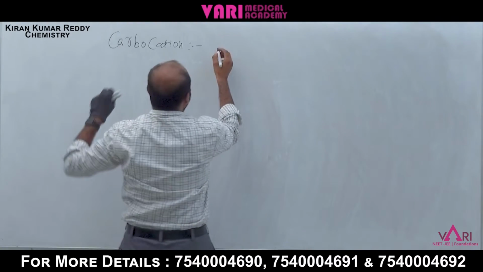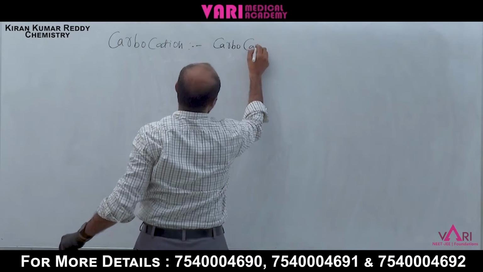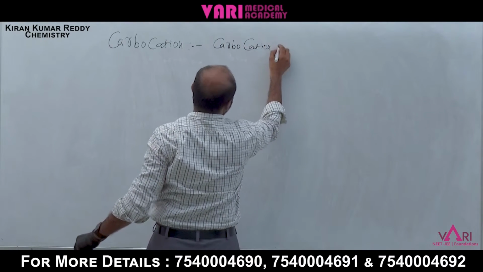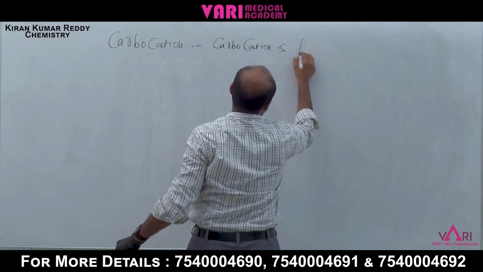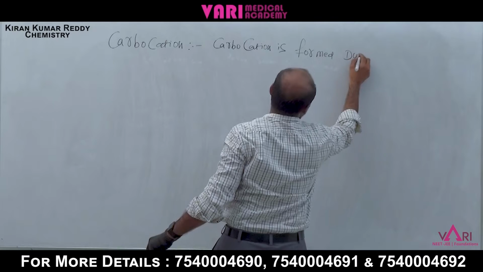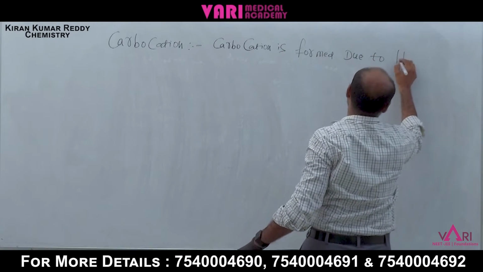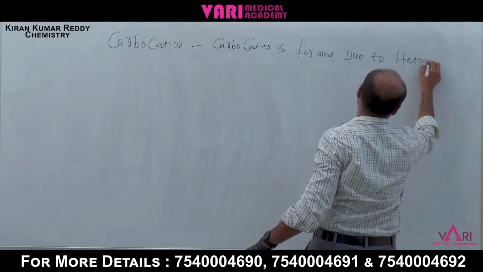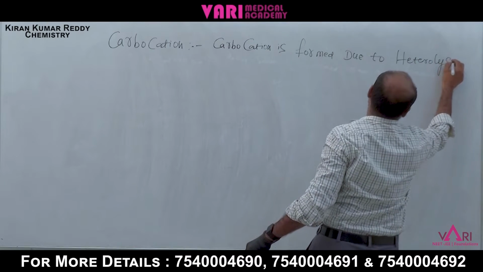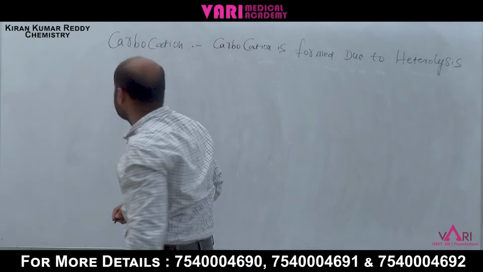Write down: carbocation is formed due to heterolytic cleavage, or heterolysis.